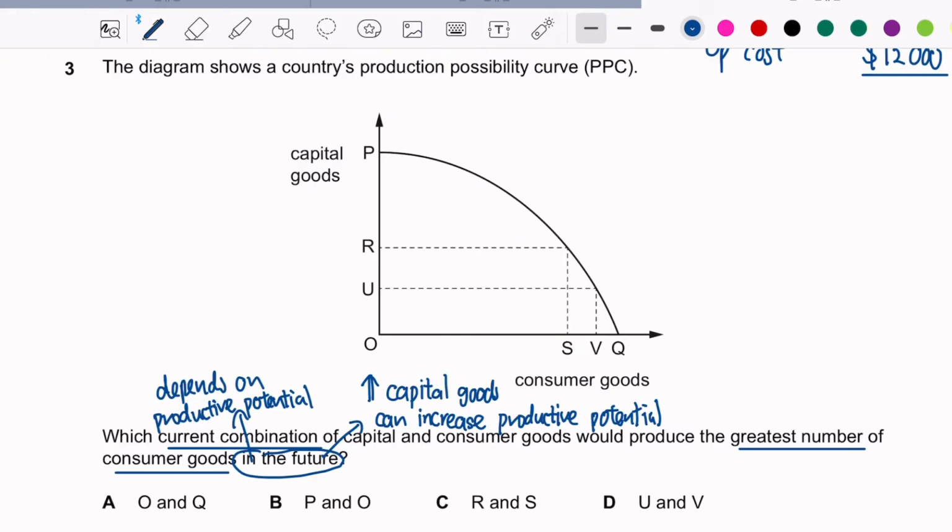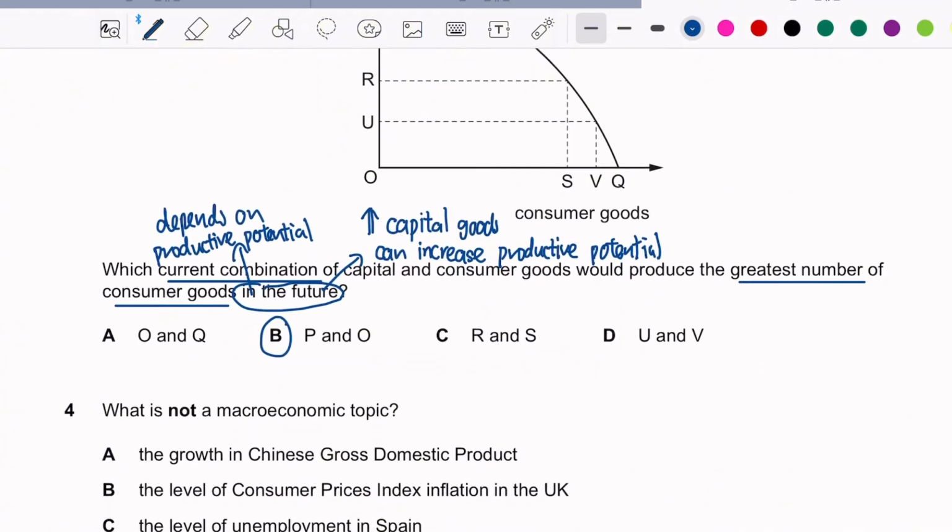So it is finding the current combination, so we need to locate the point where there's the highest amount of capital goods right now, which is OP. So the answer is B. And in the future, with the current combination of OP, it will help to produce the greatest number of consumer goods in the future. Let's move on.